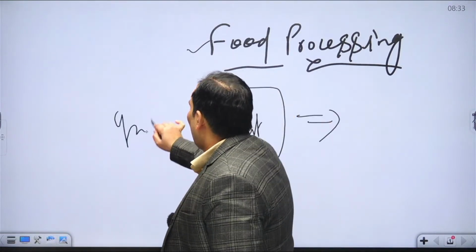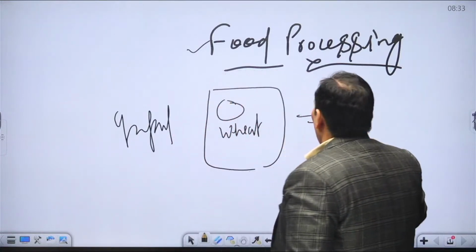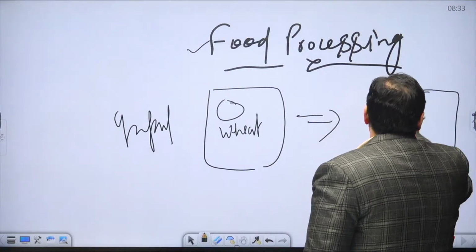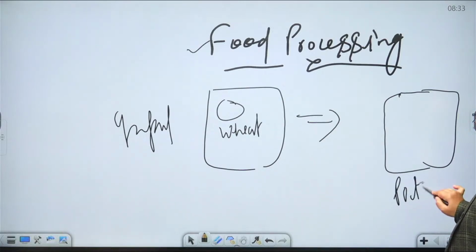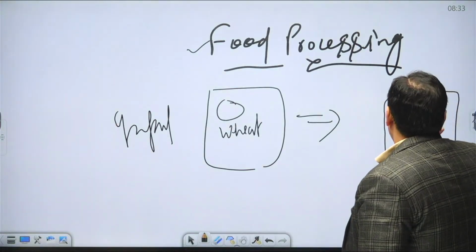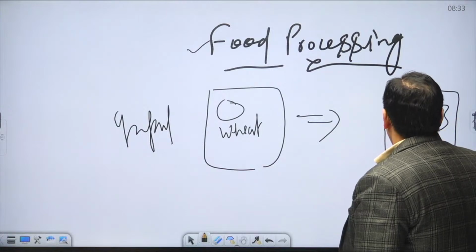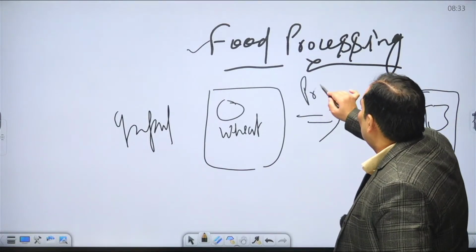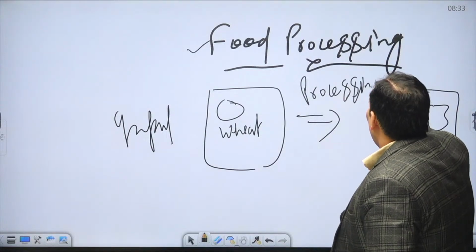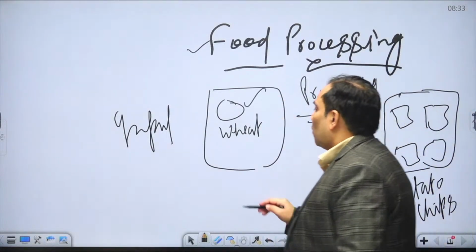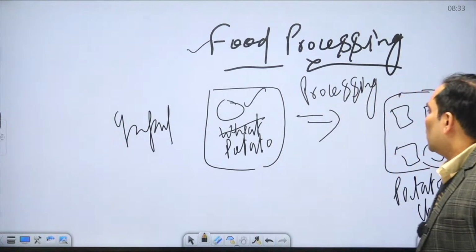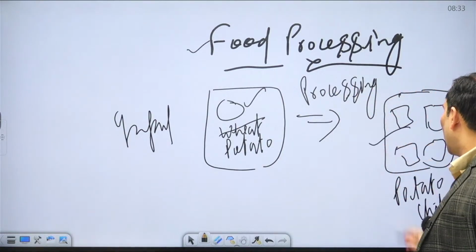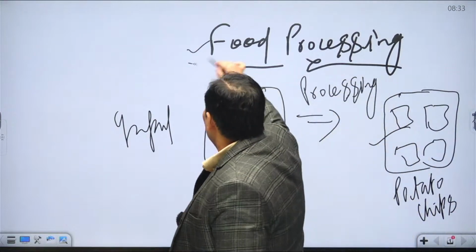This is the input, and there is going to be an output, suppose potato chips. So we are going to do the processing on the potato, and we are going to make the potato chips. That whole process is known as food processing.